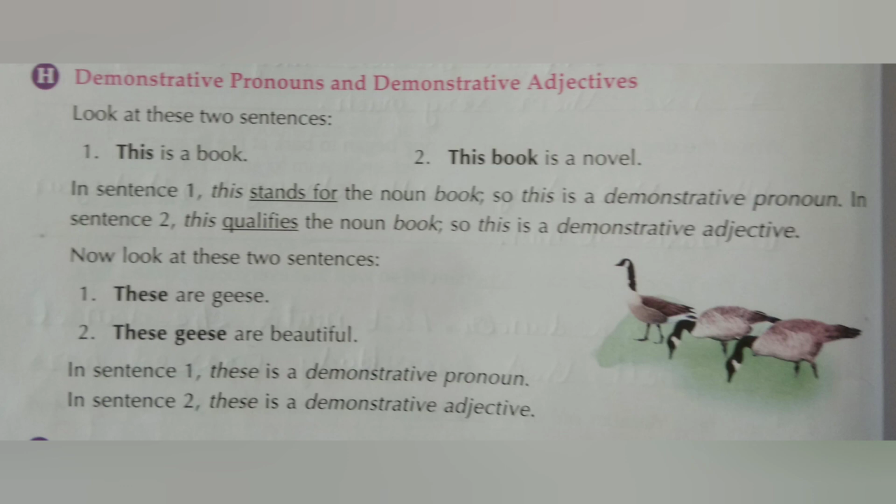Now look at these two sentences. These are geese. These geese are beautiful. In sentence 1, these is a demonstrative pronoun, and in sentence 2, these is a demonstrative adjective.